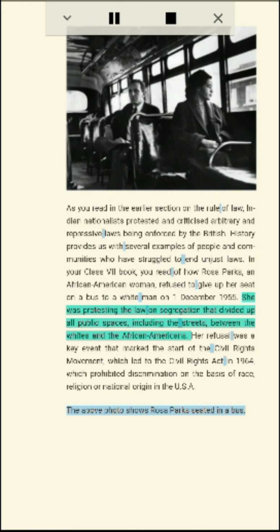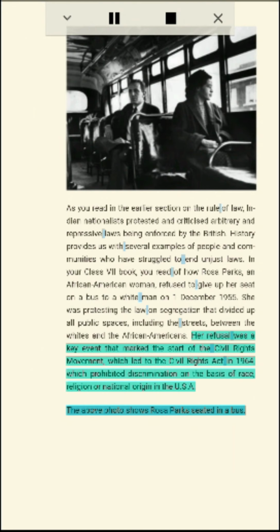She was protesting the law on segregation that divided up all public spaces, including the streets, between the whites and the African Americans. Her refusal was a key event that marked the start of the civil rights movement, which led to the Civil Rights Act in 1964, which prohibited discrimination on the basis of race, religion, or national origin in the USA. The above photo shows Rosa Parks seated in a bus.